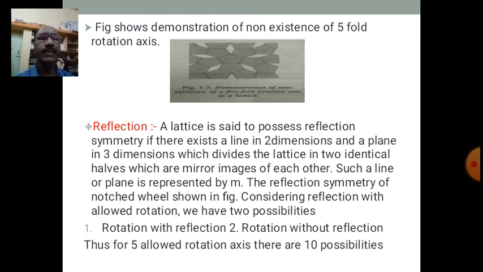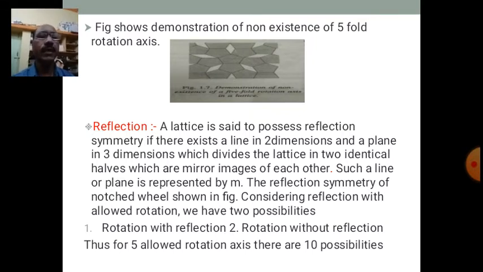The reflection symmetry of a notched wheel is shown in the figure. So let us try to understand the meaning of reflection symmetry with the help of a notched wheel. Considering reflection with allowed rotation, we have two possibilities. So let us combine reflection with rotation.